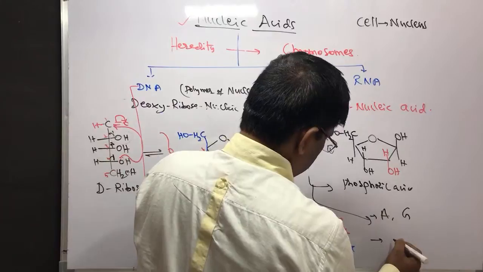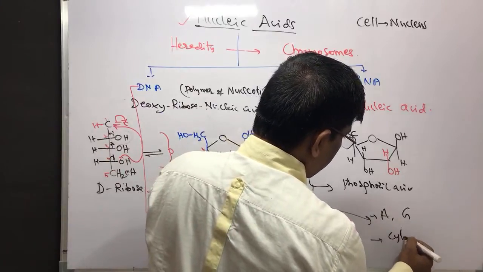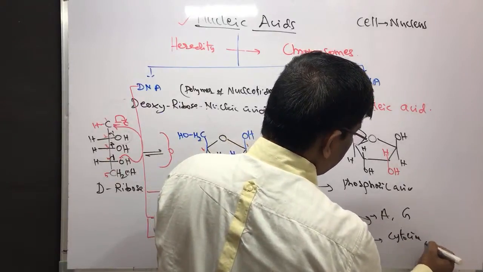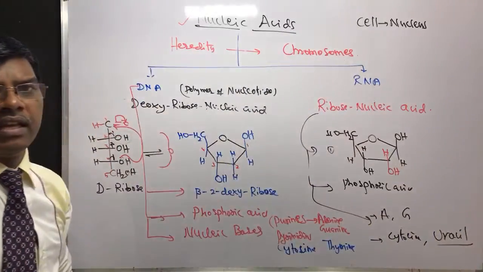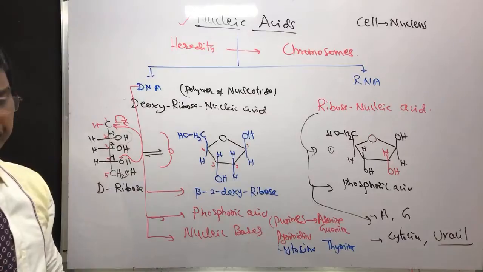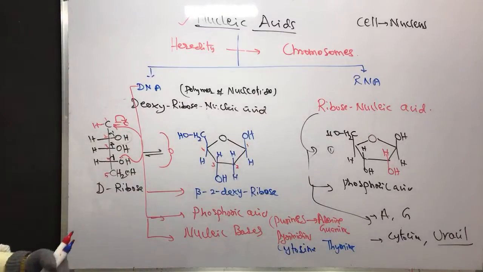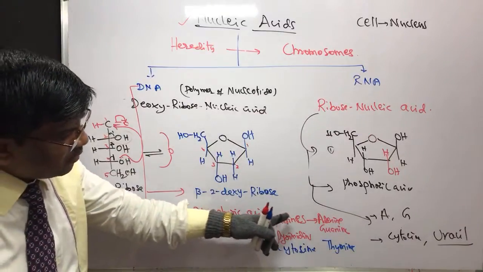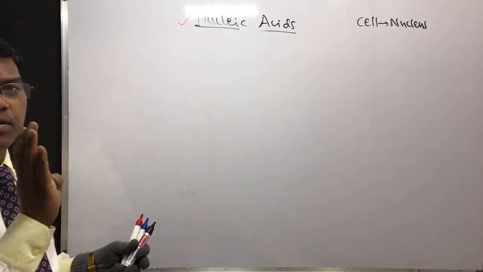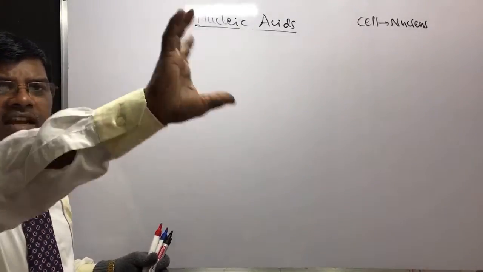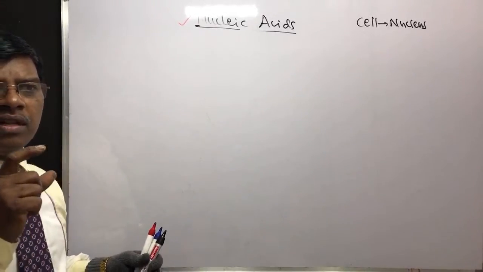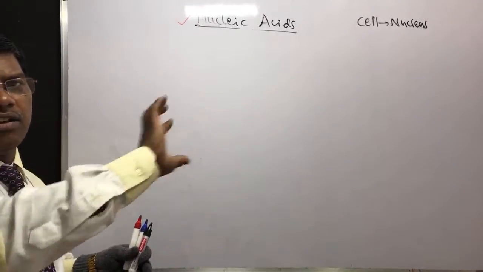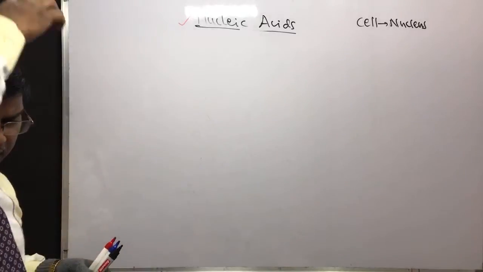Cytosine I will get, but thymine I am not going to get, instead it is uracil. RNA is going to have uracil. Yes, students. So DNA is going to have 4 bases and RNA also has 4, but the difference is that in DNA you will have thymine, whereas in RNA you are going to have uracil instead of thymine.